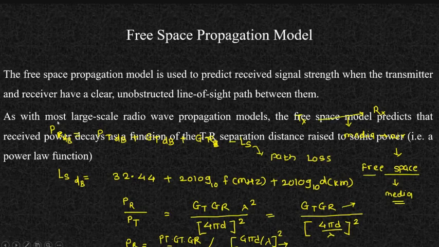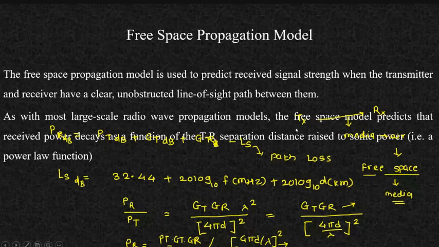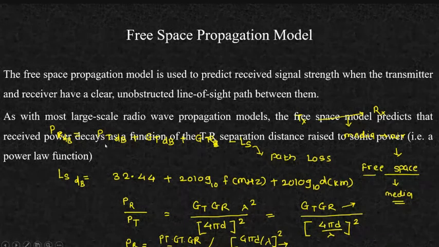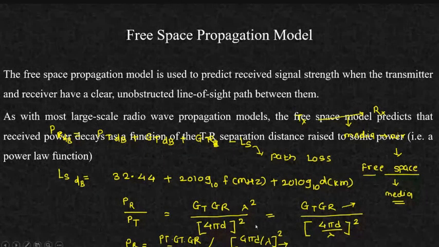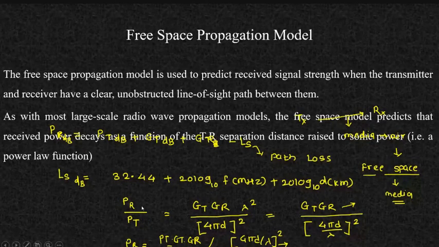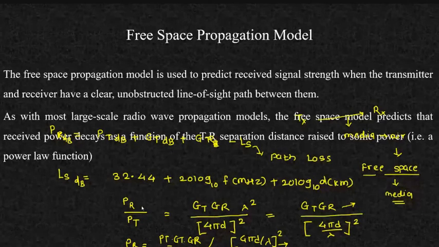As with most large scale radio wave propagation models, the free space model predicts that the received power decays as a function of the TR separation distance raised to some power. So if I see my received power and my distance relation, as my distance increases, power decreases, and this is what we call the inverse square law, because my received power is inversely proportional to the square of the distance between transmitter and receiver. This particular concept is called the inverse square law. So that thing is explained over here.